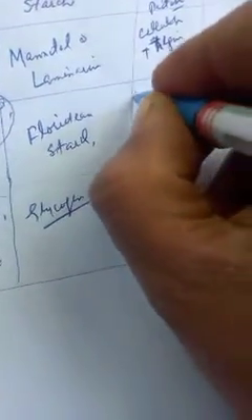Now cell wall. In Chlorophyceae, the cell wall is made up of cellulose plus pectose. In green algae, the cell wall is made up of cellulose plus pectose. In brown algae, the cell wall is made up of cellulose plus algin. Cellulose plus algin.